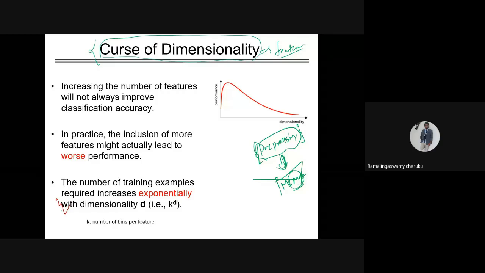Suppose, what happens in general? People will think that increasing the number of features will always increase the performance of a machine learning model. If I have a machine learning model for diabetes with 8 features, and I increase it to some certain number of features, suppose 12 or 13, people might think that a data set with more features will definitely increase the performance of any machine learning model.